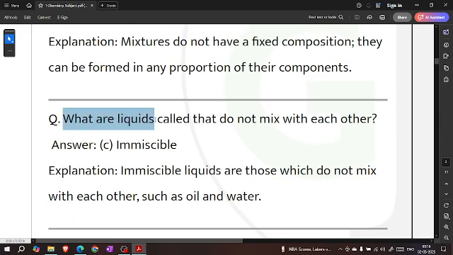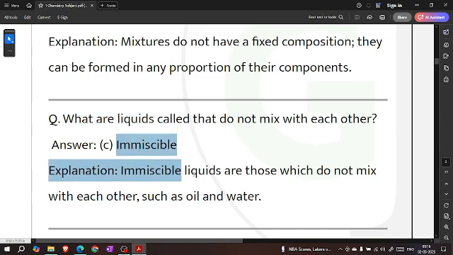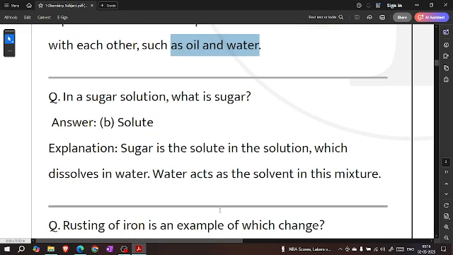What are liquids called that do not mix with each other? Immiscible. Immiscible liquids are those which do not mix with each other, such as oil and water. In a sugar solution, what is sugar? Solute. Sugar is a solute in the solution which dissolves in water. Water acts as a solvent in this mixture.